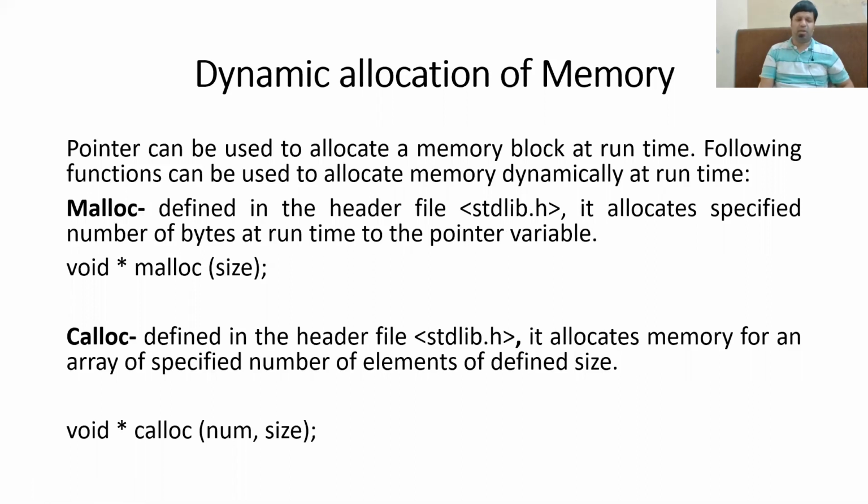So malloc int means it will assign the required amount of memory for the integer variable using malloc. Now what is calloc? Calloc is basically used to allocate dynamic memory for an array. Here two arguments are passed. First is num, what is the size of the array, comma size. Size basically means how much memory one element will take.